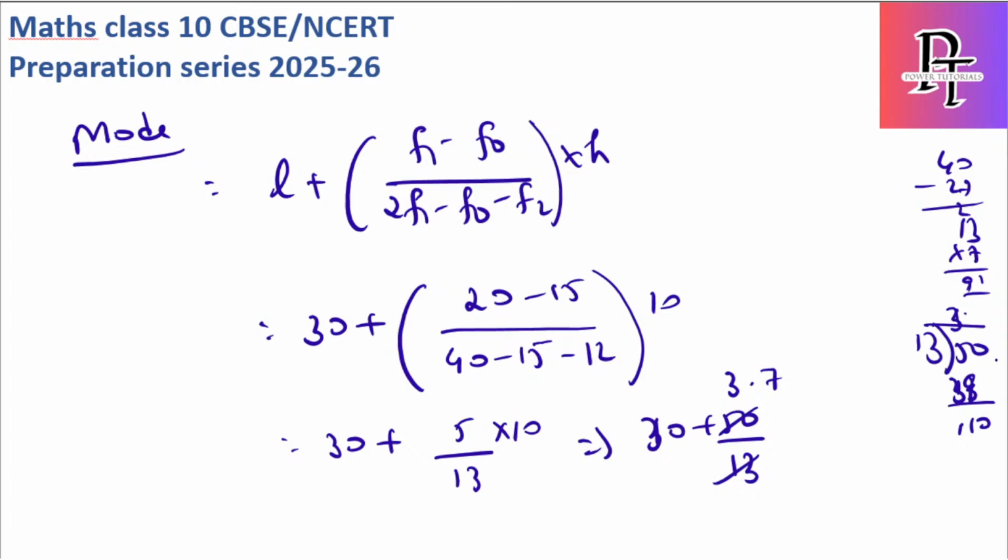13 8s, 3 8s are 24, 60, 13 5s are 65, 13 4s are 52. 3.84. Hence the mode value is 33.84.